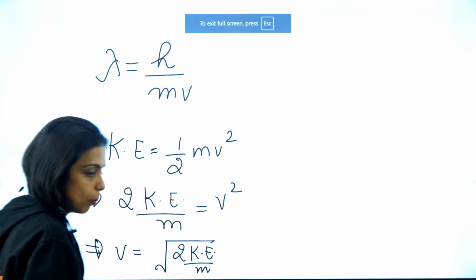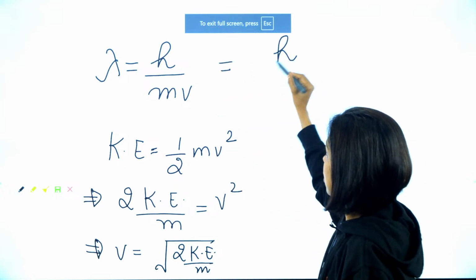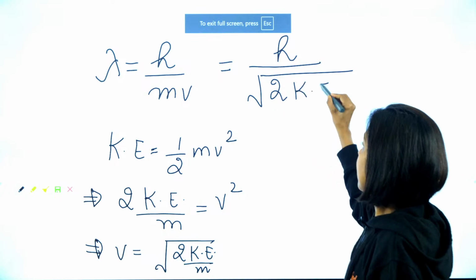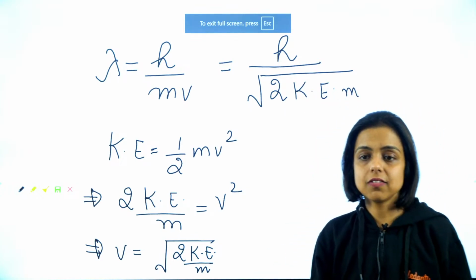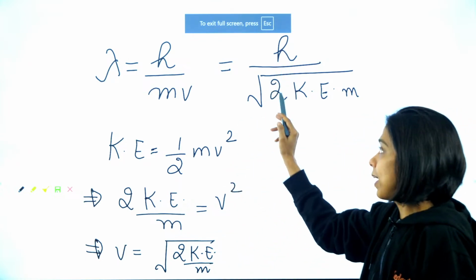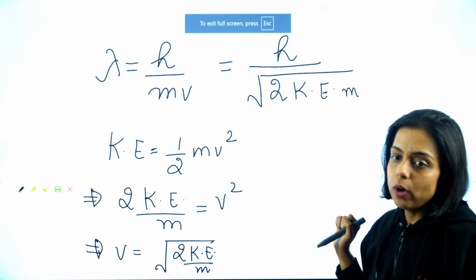Putting this into the formula, I get lambda is equal to h over under root of 2 KE into m. So if the kinetic energy of the particle is given, you can directly use this other form of the same formula, h by under root of 2 KE m.